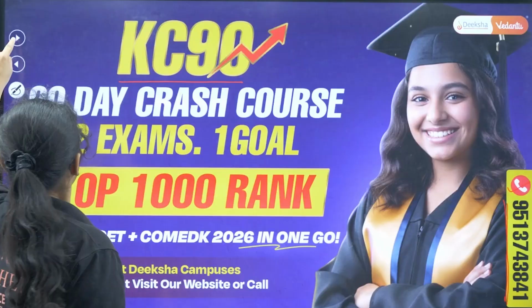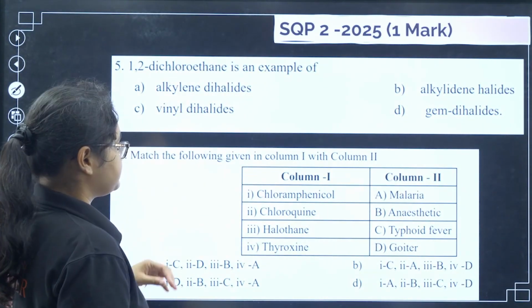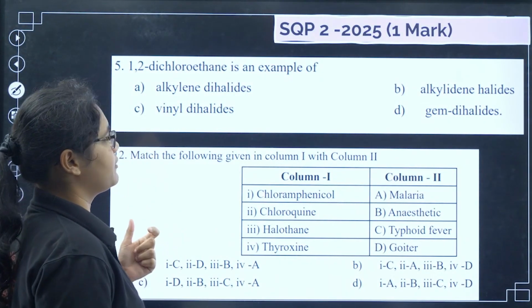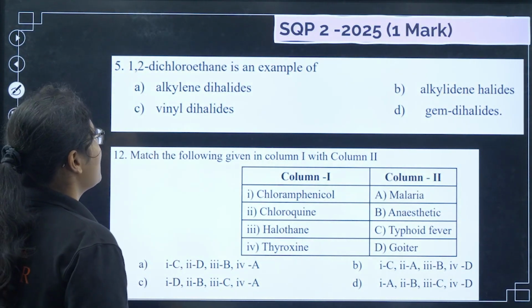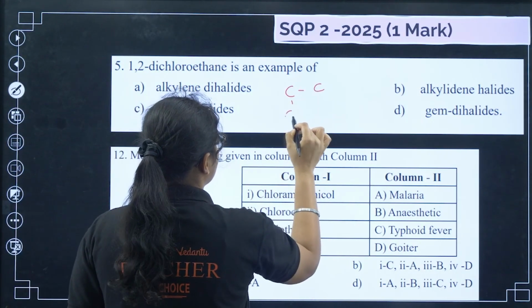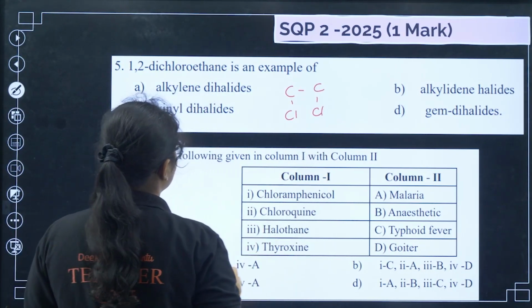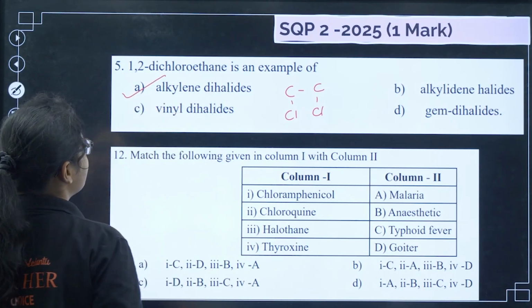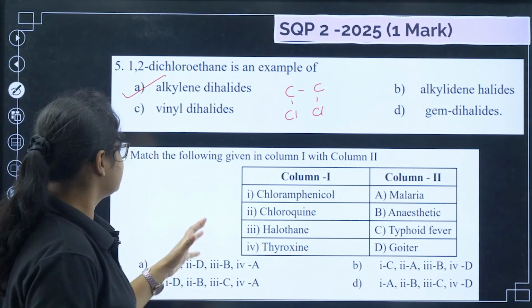Okay, now let's see the second sample question paper of 2025, 1 marker. 1,2-dichloroethane is an example of... 1,2-dichloroethane. So these are vicinal dihalides, so it is alkylene dihalides. Okay, let's see the next question.